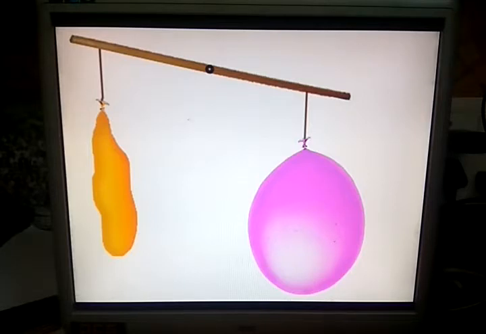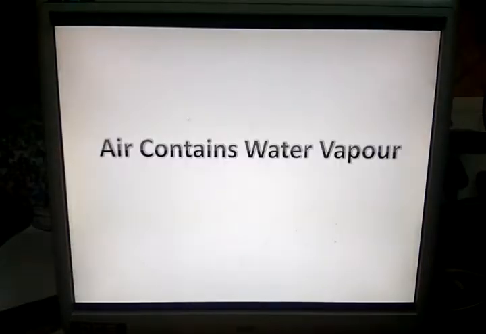All living things need air to stay alive. We breathe in air all the time. It is one of our basic needs. Let us know, what does air contain? Air contains water vapor.